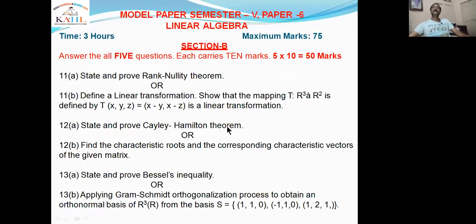So students, all of you want to understand first what the syllabus is. You have to follow these classes regularly because it is a theory paper. That's why all of you should follow these classes regularly.